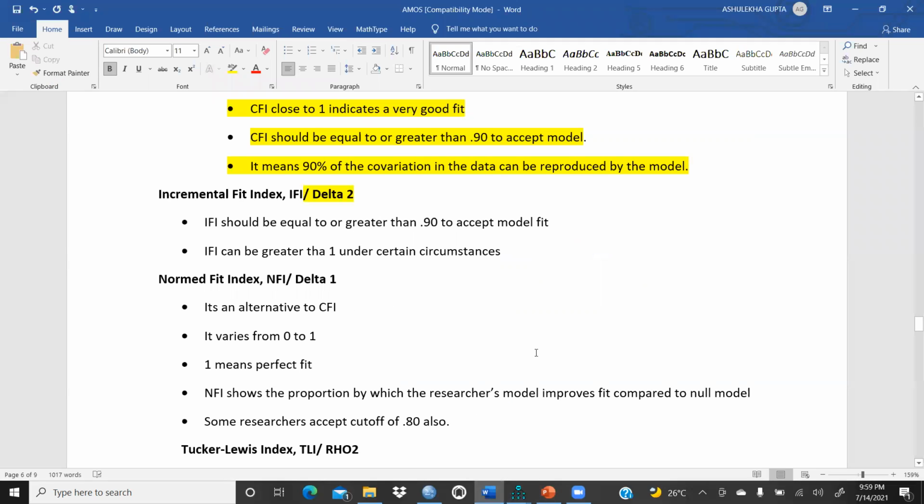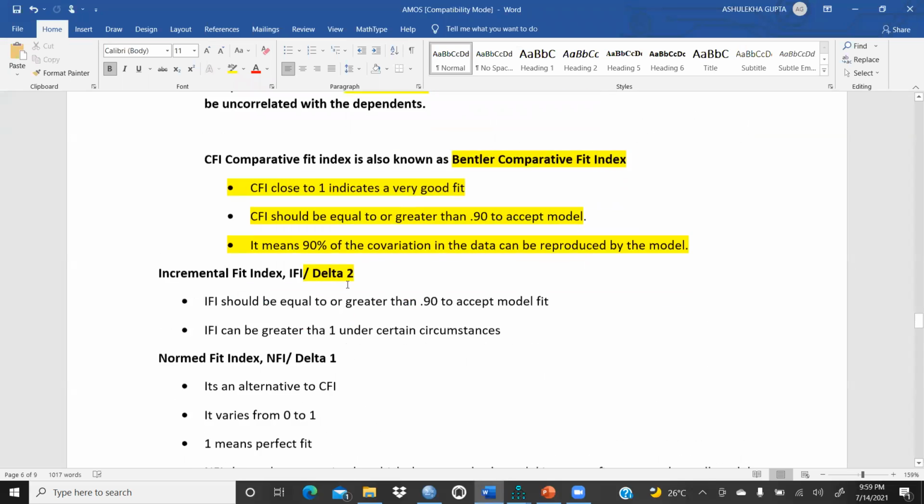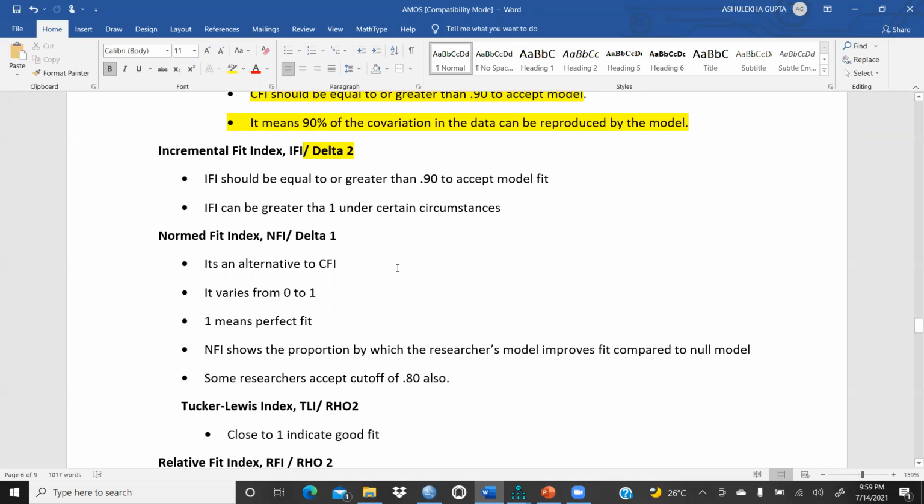So delta 2, in structural equation modeling, again, I would say interpretation is very, very important, because we are running this to see whether our model is accepted or not, and statistically you show that our model is a good fit. Until these values come up in good shape, I mean, what is the acceptance rate? Otherwise you have to discard your model. And behind this, there is some theory. I will explain what my theory is and how I reach my final model. So the incremental fit index, we can call it IFI, or delta 2.